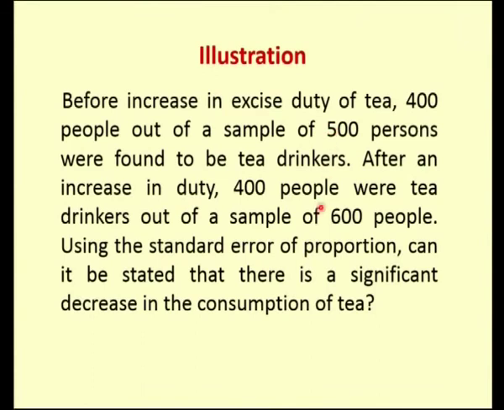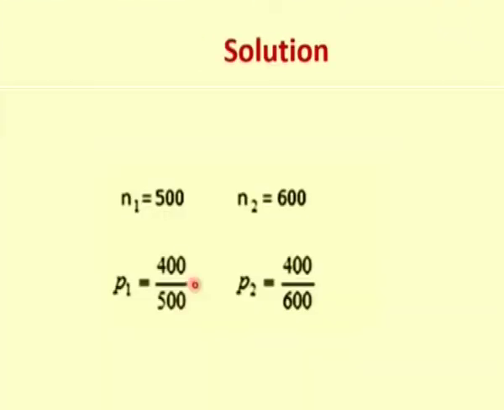So there are two different samples here and two different proportions. One sample size is 500, another is 600, and my two sample proportions are p1 equal to 400 by 500 and p2 equal to 400 by 600.